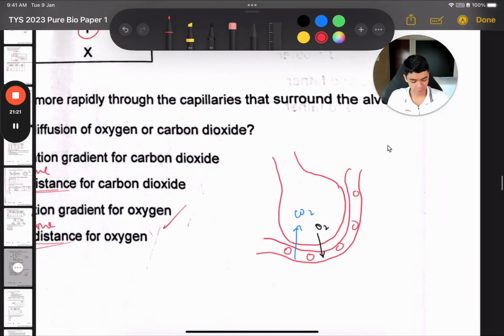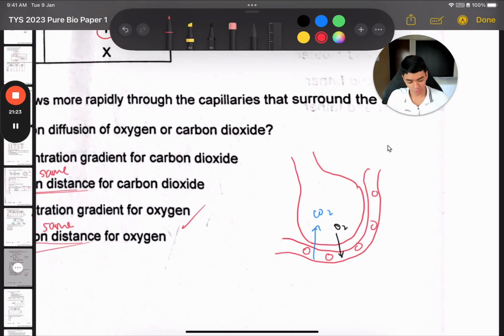Because what's happening here, right, is that once O2 diffuses in, let's say at first the new air that is breathed in is 10 units. And then once it comes in, maybe when the blood just arrives, it's 1 unit of oxygen. And so if you let this sit here for a while, it will diffuse to even out. So it will be 5.5 and 5.5. Yes. Okay, so that's diffusion. It will even out. It will reach equilibrium.